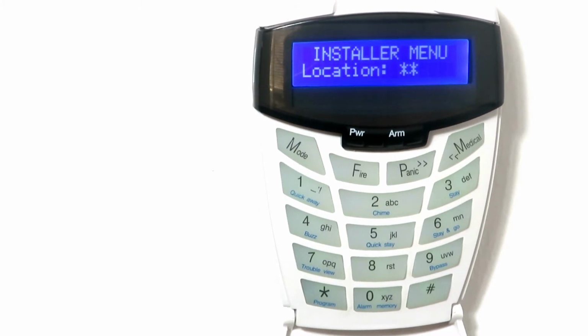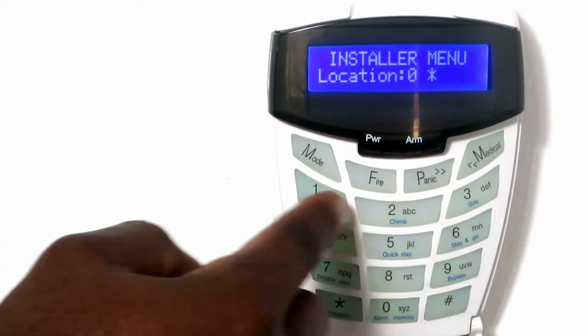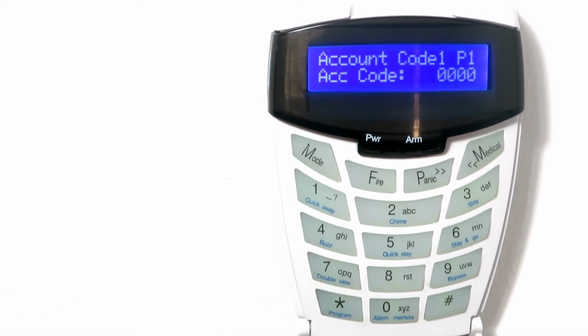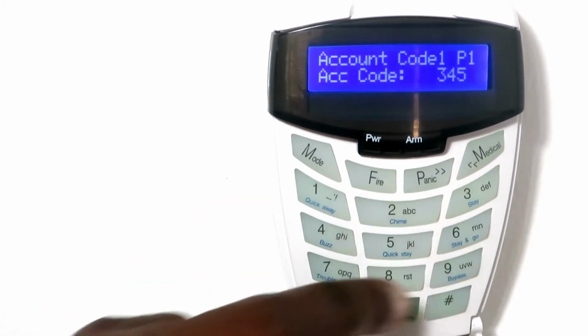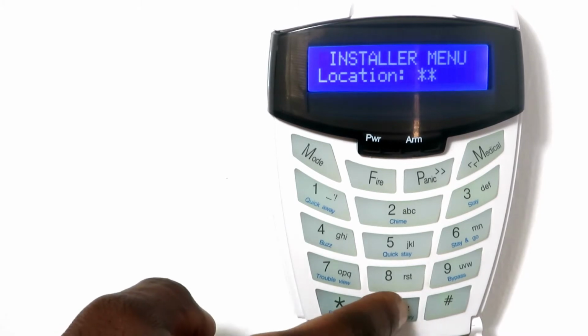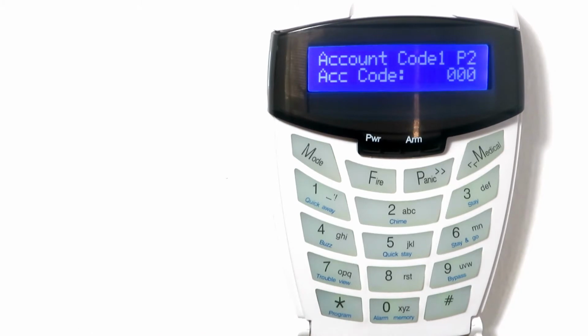For the first partition, enter 061, followed by the asterisk key. Enter any 4-digit account code, example 3456, followed by the asterisk key to save. For more than one partition, repeat this step. Example, for partition 2, enter location 062, followed by the account code, and then the asterisk key to save.